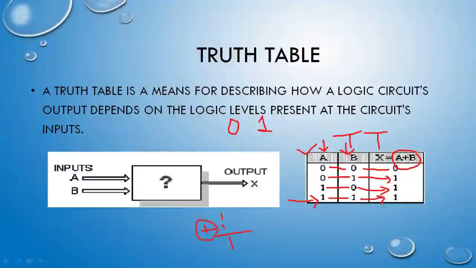Second, in the binary number system, we are not having any 2. Either we will have 0 or we will have 1.